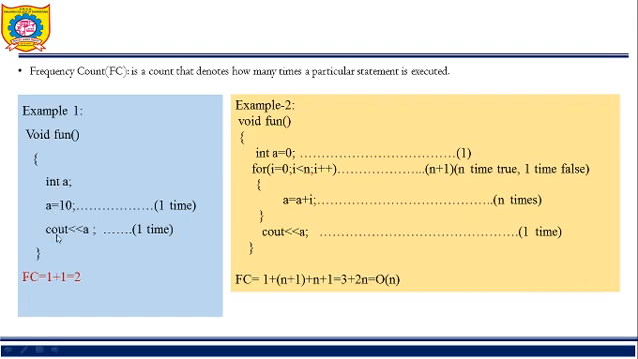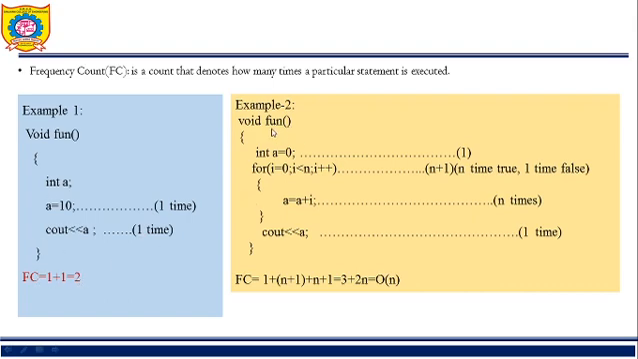The next statement is printing the value in variable a. This is the C++ statement for printing the variable value, cout a. So this statement gets executed only one time. So how many times do the executable statements get executed in the given program? That is 1 plus 1, that is 2. So the frequency count for this function is 2.